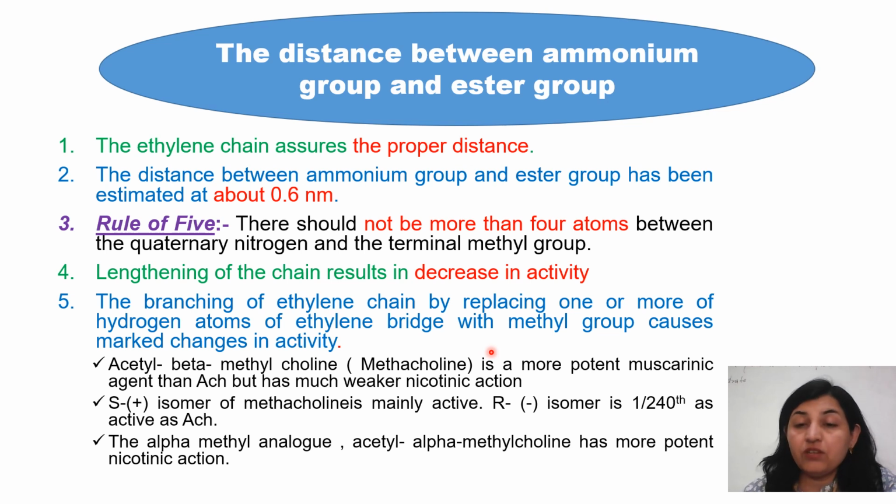But one thing which we find very good is branching. If we do the substitution at the alpha carbon or beta carbon, we get fruitful results. At the alpha position, the methyl substituent produces methacholine, which is more potent than acetylcholine, and it shows more potent muscarinic effects. But it is a compound with a very weak nicotinic action. Whereas if the methyl group is at the beta position, it shows more nicotinic effect, not muscarinic effects. The S isomer of methacholine is much more active, and the R isomer is 1/240th as active as that of acetylcholine.